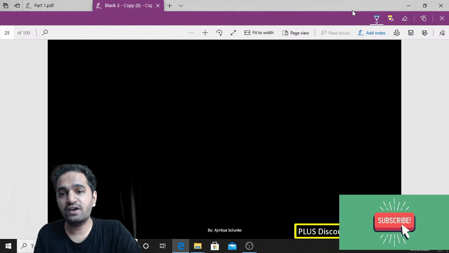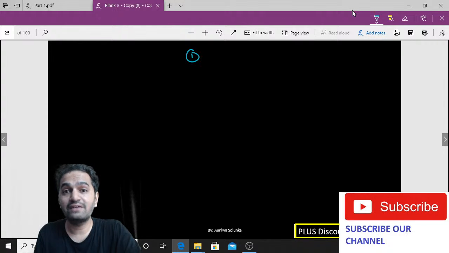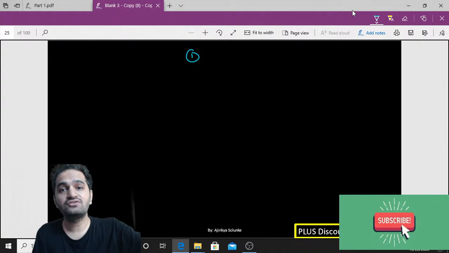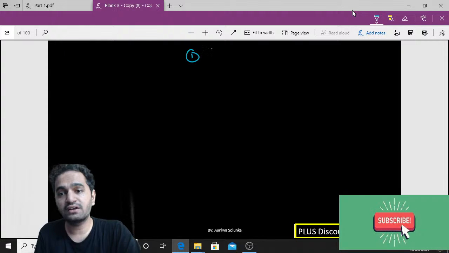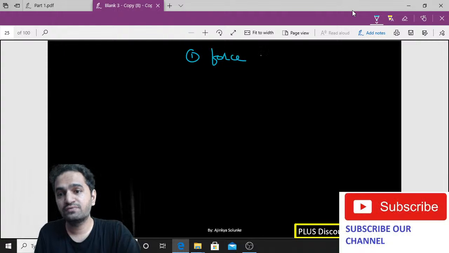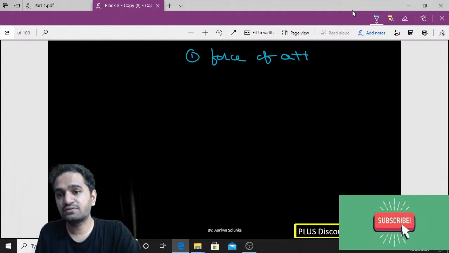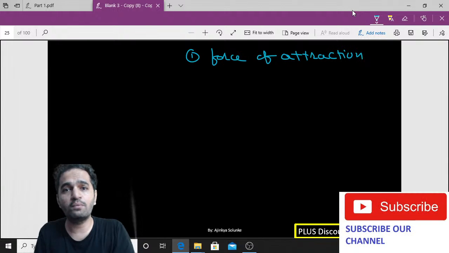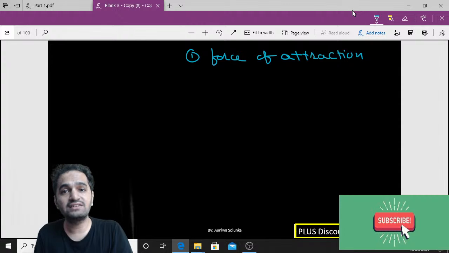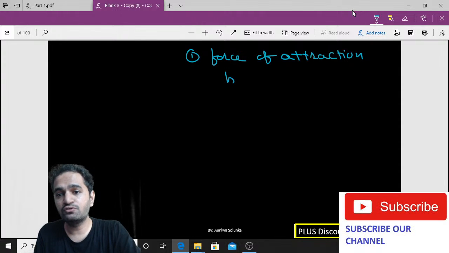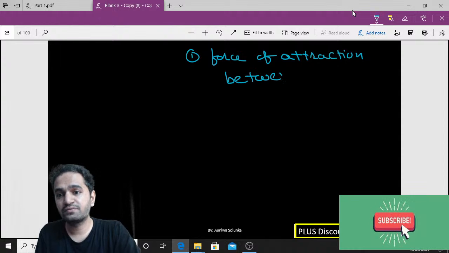So the first point we have studied today is what is exactly gravitation. So we already know gravitation is the force of attraction between any two particles. We are going to use a very simple definition. We are not going to complicate it by using fancy words. We are going to keep it very straight, very simple. Force of attraction between two particles is nothing but gravitational force between two particles.